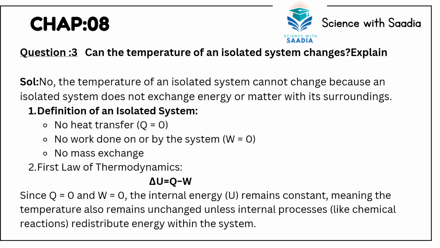Next, question number 3 we have: can the temperature of an isolated system change? Explain. The answer to this question is no, the temperature of an isolated system cannot change because an isolated system does not exchange energy or matter with its surroundings. The definition of an isolated system is: no heat transfer, no work done on or by the system, no mass change. And the second is the first law of thermodynamics.